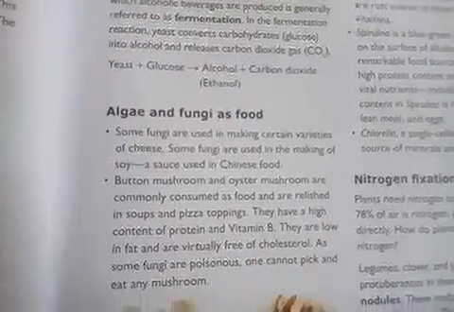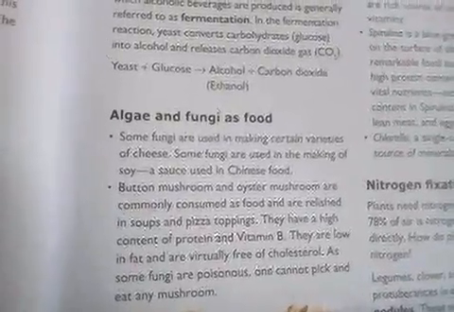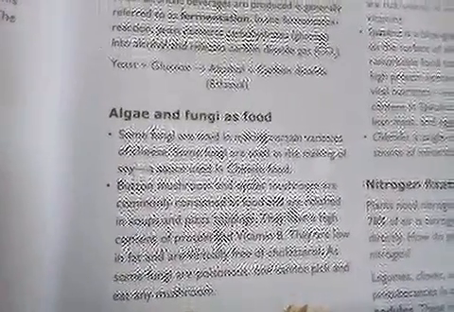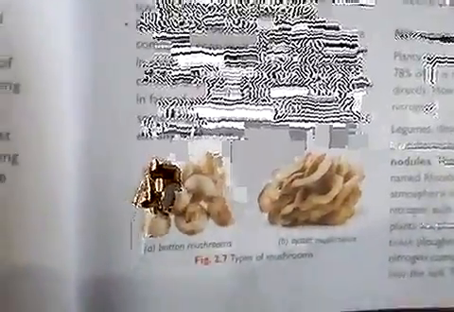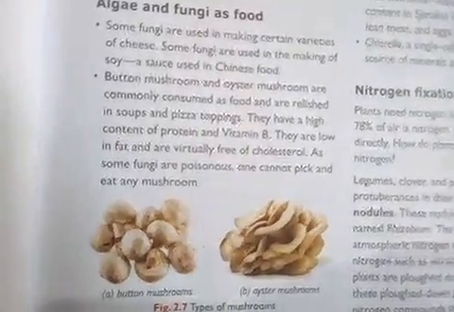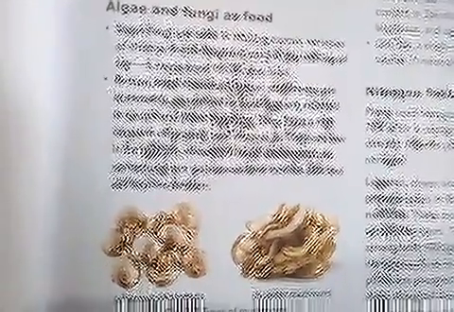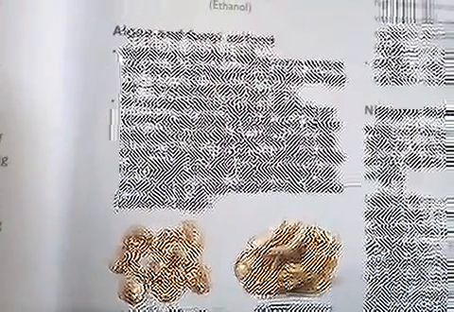Now we have some algae and fungi as food. Fungi are used in certain varieties of cheese, and usually in making some Chinese foods. As you can see in the diagram, button mushroom and oyster mushroom are types of mushroom usually required in soup and pizza topping.